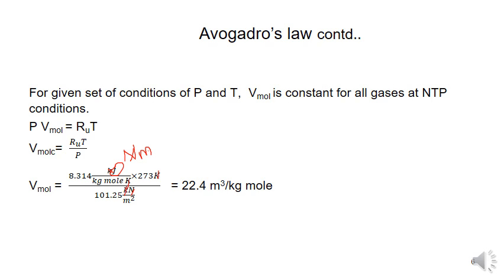So at NTP conditions, for the given set of conditions, the P value and T value are taken at NTP conditions. NTP is normal temperature and pressure. So temperature is 0 degree centigrade, 0 plus 273 Kelvin, and pressure 1.0132 bar, which means 101.25 kilonewton per meter square. By substituting all the values in the equation P V molar is equal to RU into T, we will get the molar volume equal to 22.4 meter cube per kg mole.